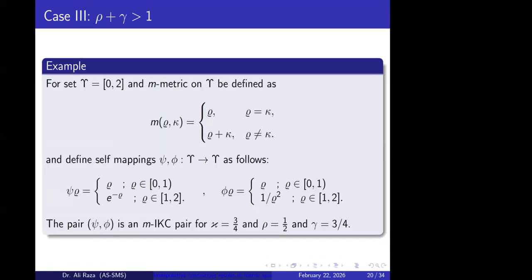Secondly, here is the example which appears as the case when the sum of the interpolative exponents is greater than 1. Here we use the exponents rho equal to 1 over 2 and gamma equal to 3 over 4. We can clearly see that their sum is greater than 1, and here we use this contractive constant. Thus, by using this M metric structure, we can say that these two mappings psi and phi are a pair of contractive mappings, basically interpolative Kannan type contraction. So by using our previous result, it has a common fixed point in this metric space.